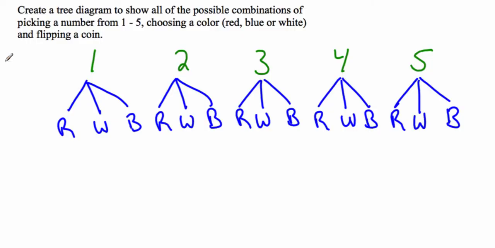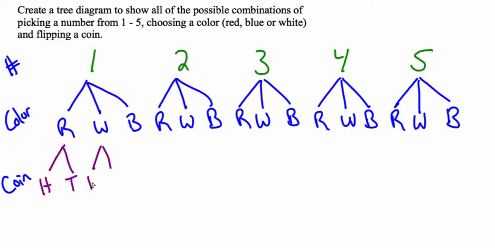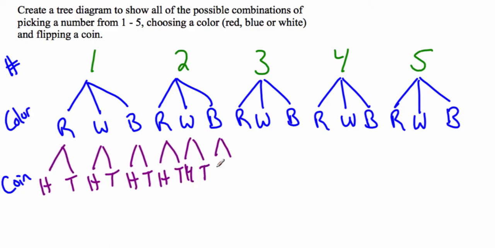So first I did number, then I did color, and now I'm going to do coin. I'm going to toss the coin and see what my options are. Well, I can get a heads or a tails. Heads or tails. So you have the same options at each one, but it's just branching off to show us the different possibilities of how we could get there.